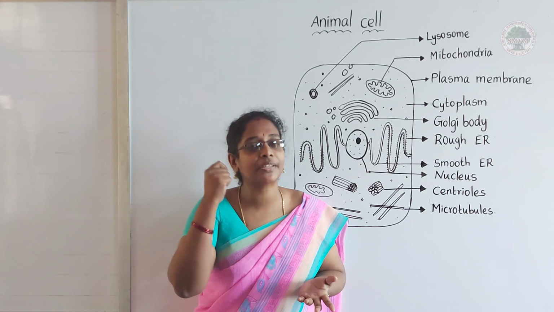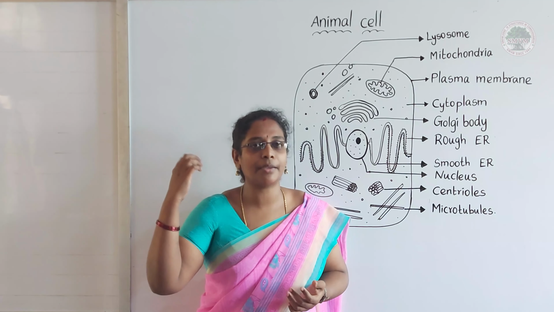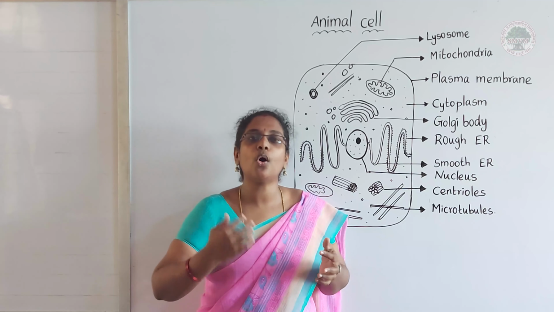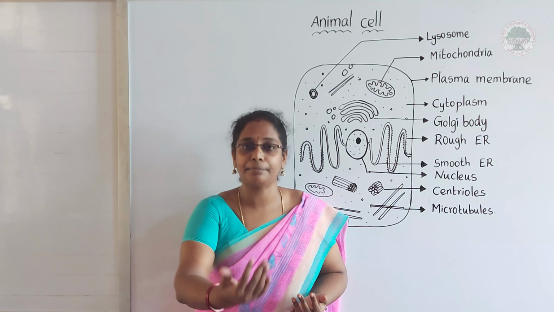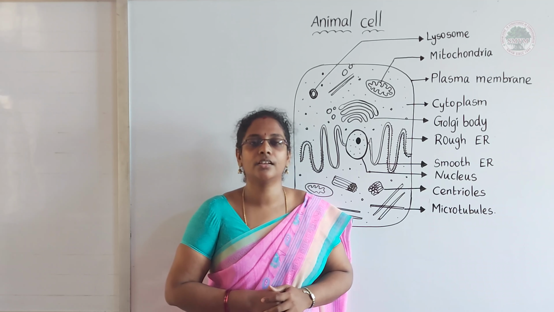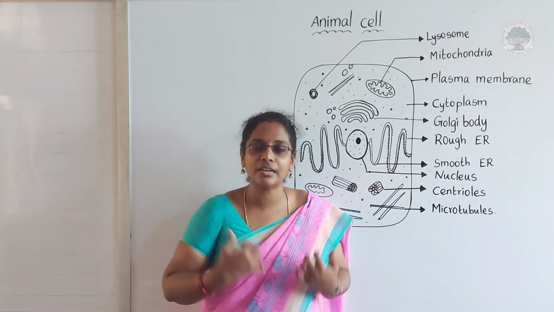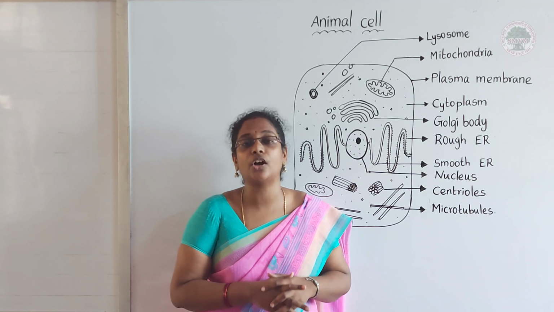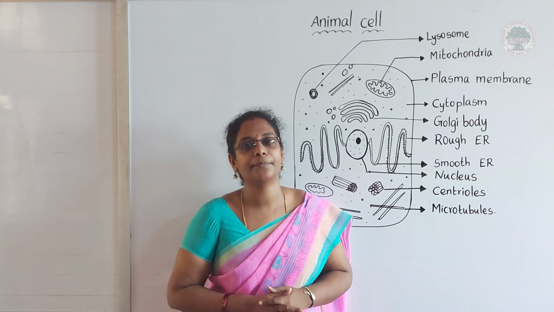Because of the cells present in my mouth, the cells present in my brain, the cells present in my hands. All these work together and make me talk. Each and every function that happens in our body is because of cells. That's why we call the cell a functional unit.